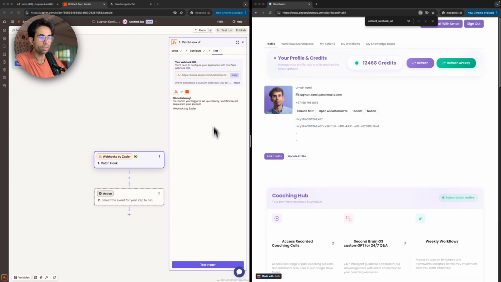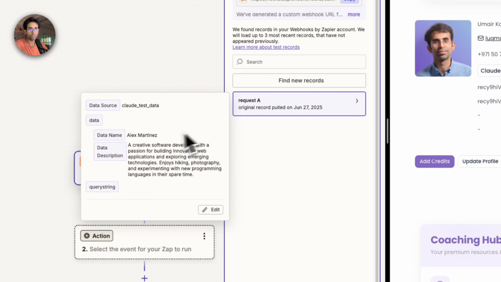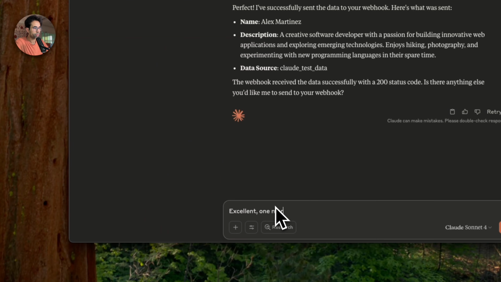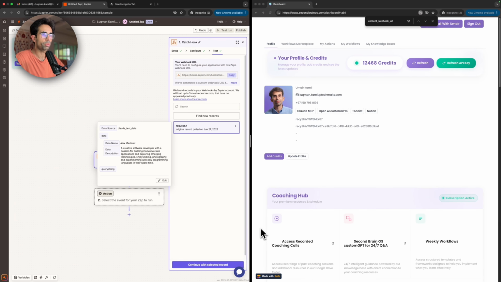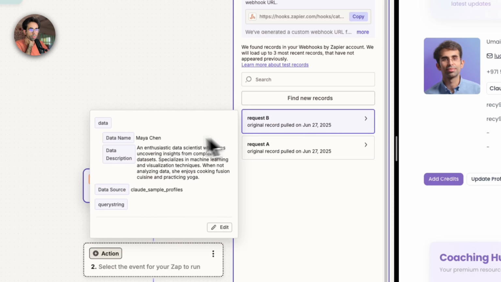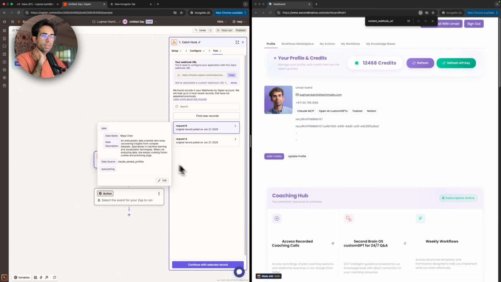Now we want to head here and we can press test trigger and we'll see that this data will have been received. So Alex Martinez and whatever it is, right? Let's do just one more. Excellent. One more. And I'll show you how that works in real time by staying over here. And we can just press find new records, and in a moment's time, this second record should appear. It's here. Maya Chen, an enthusiastic data scientist who loves uncovering insights from complex data sets, etc., etc.